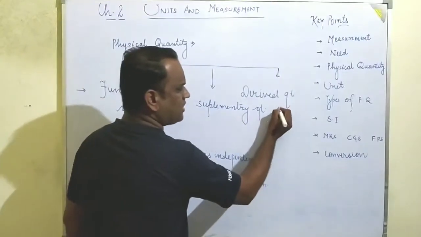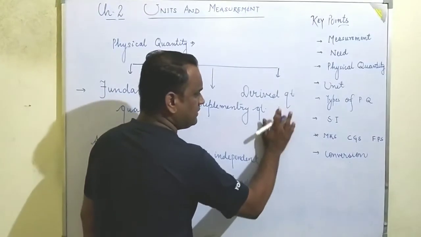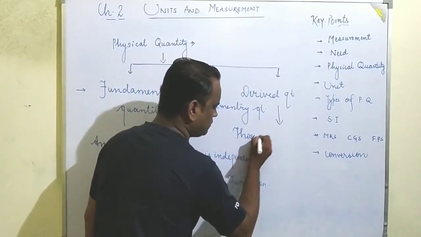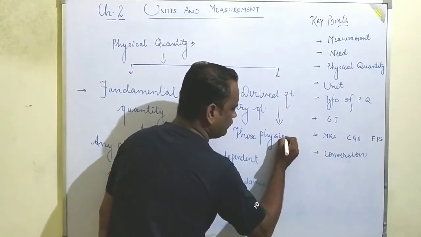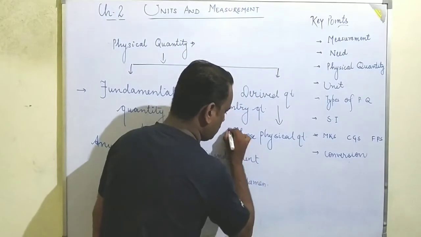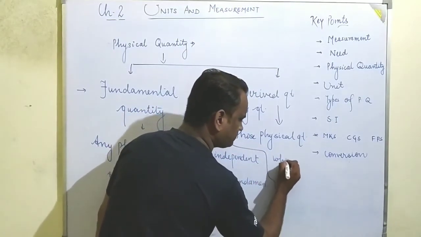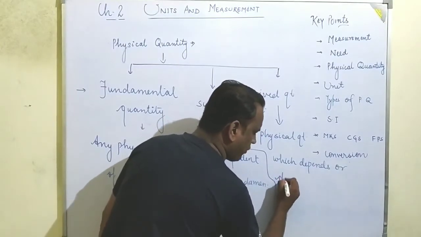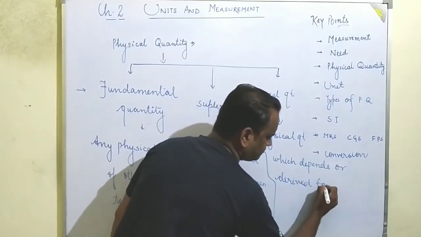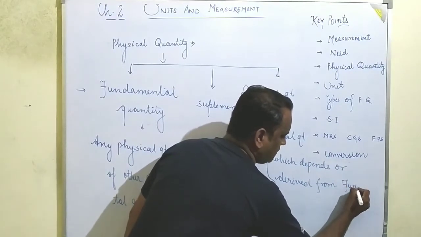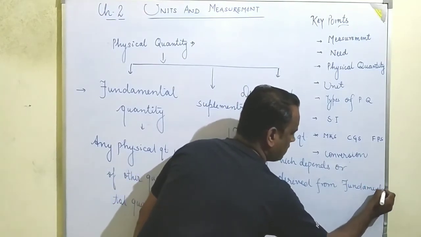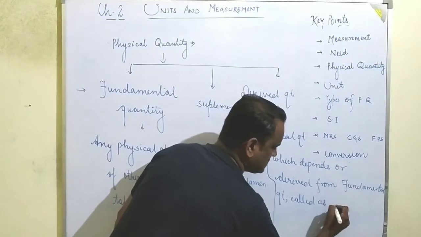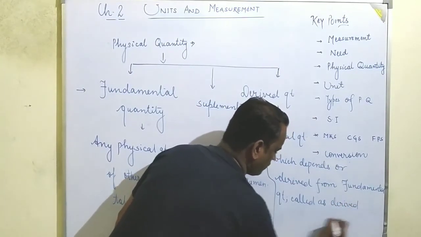Whereas talking about the derived quantity, derived quantities are those physical quantities which depend on or are derived from fundamental quantities, called derived quantities.